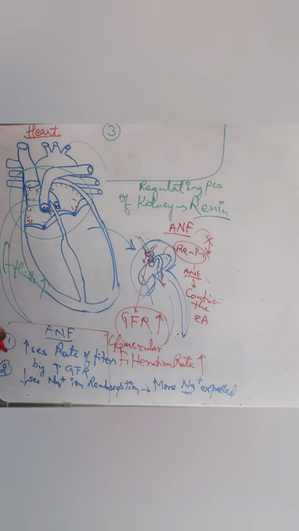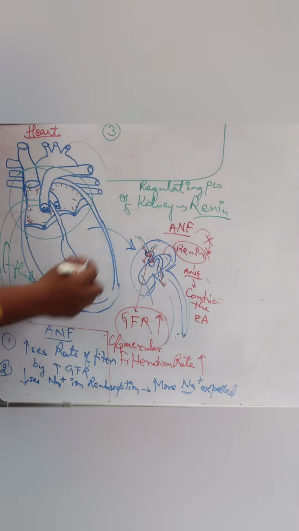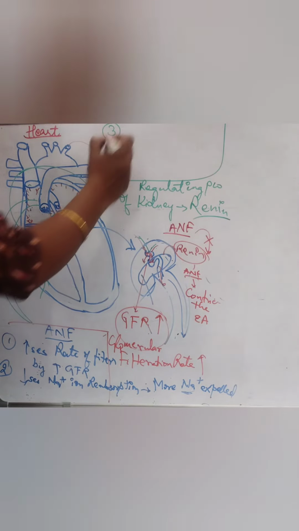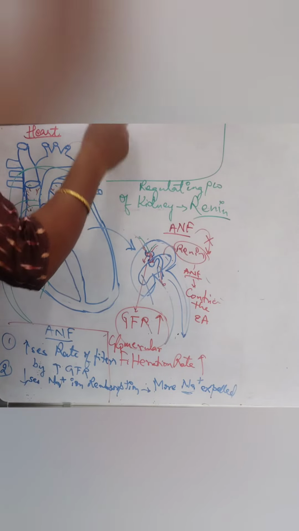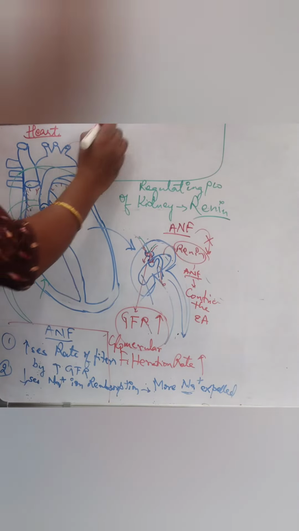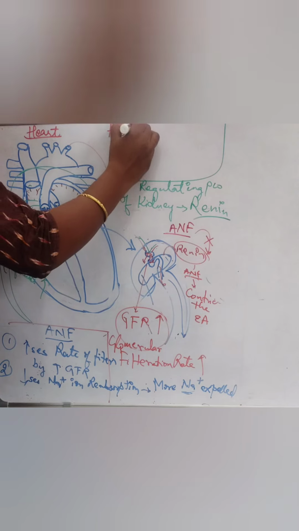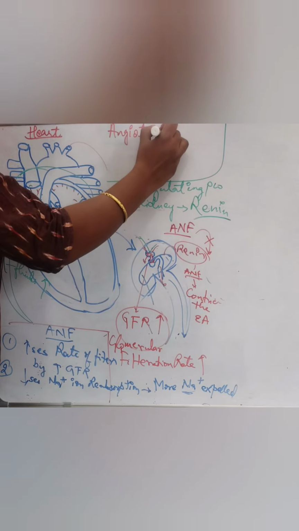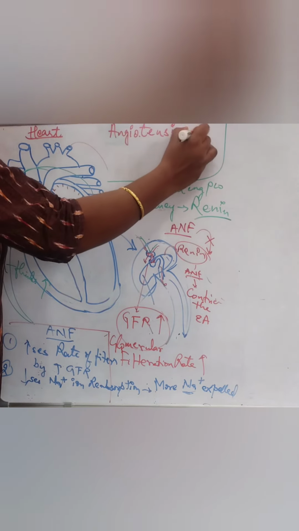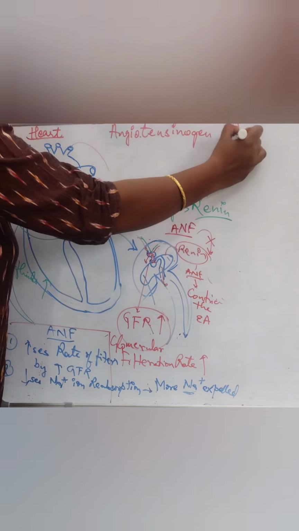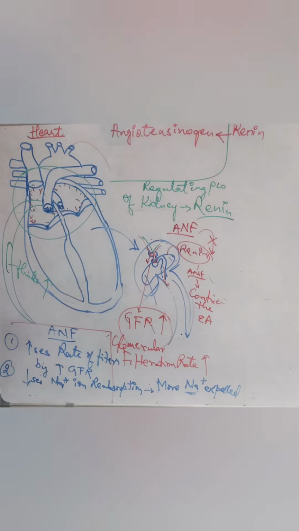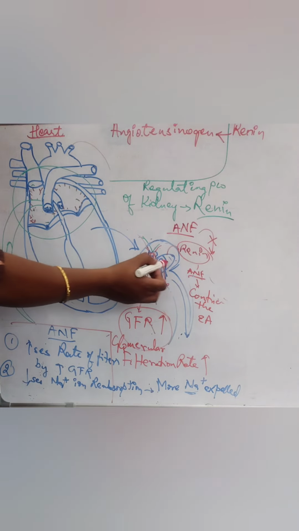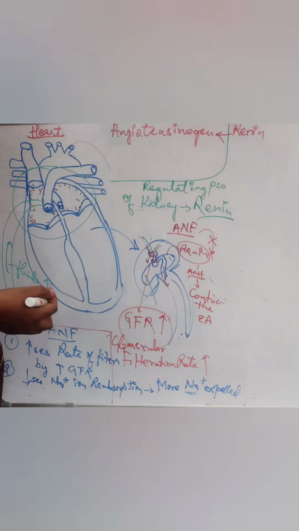Before writing the third function, let me explain angiotensinogen. We know that renin is secreted by the JG complex, the juxtaglomerular complex.